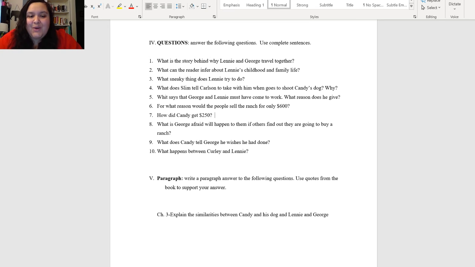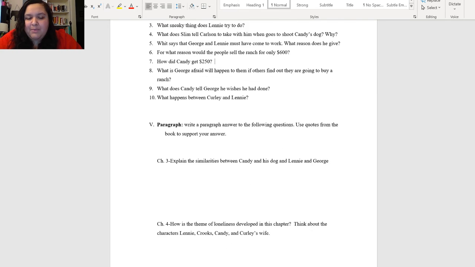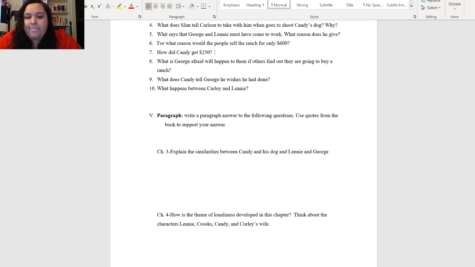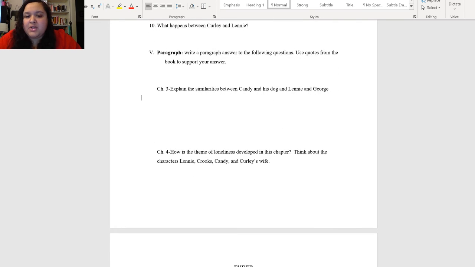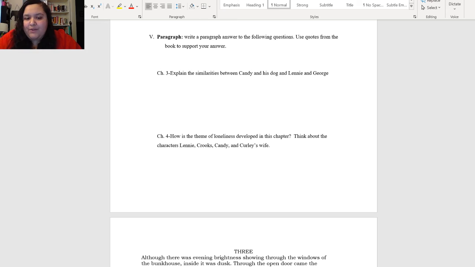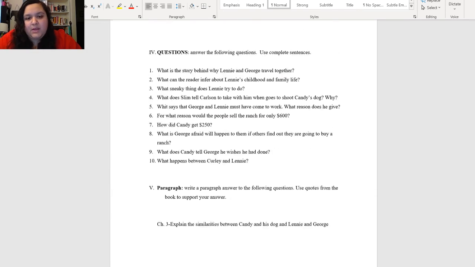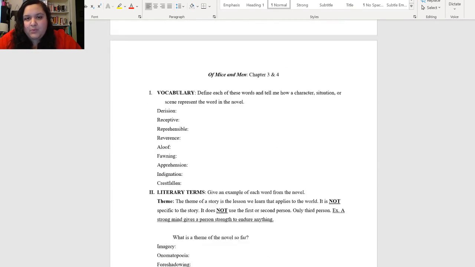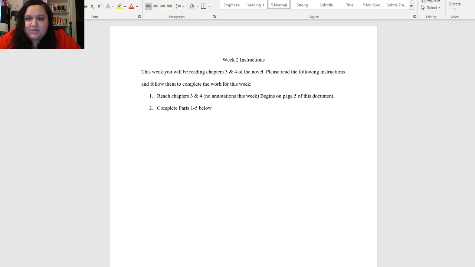The last 2 questions for this section are going to be paragraph responses. Each of these questions, I told you what chapter they're in. Chapter 3, explain the similarities between Candy and his dog and Lenny and George. And then chapter 4, how is the theme of loneliness developed in this chapter? Think about the characters Lenny, Crooks, Candy, and Curly's wife. Okay, so that's what you will be doing this week. These are the questions, these are the instructions.